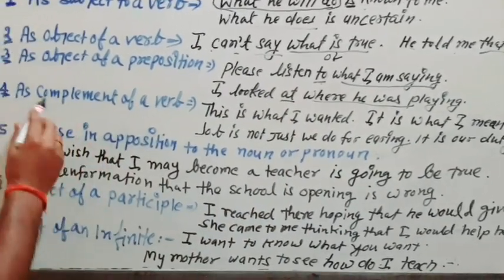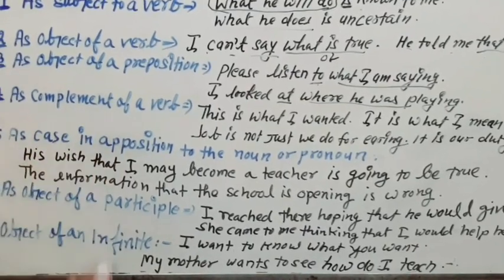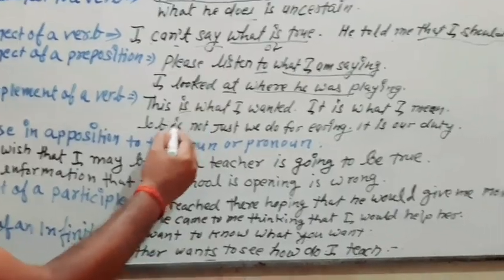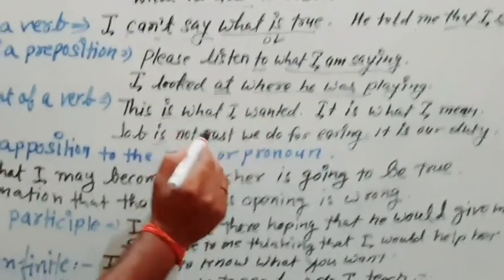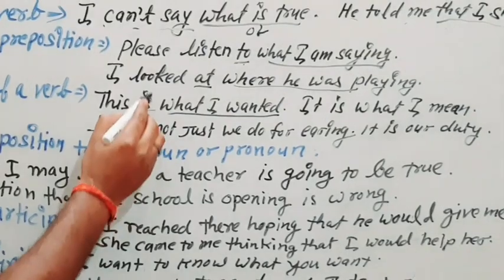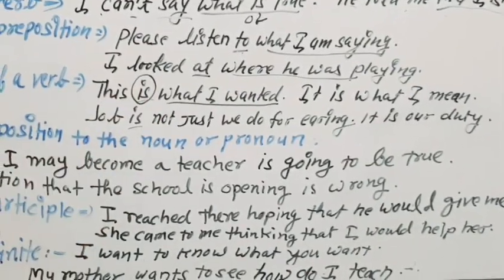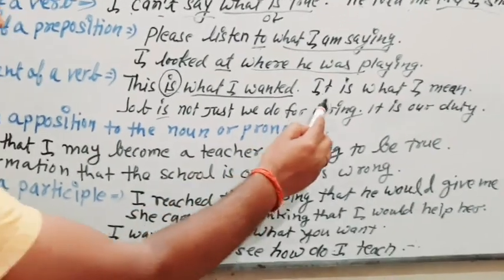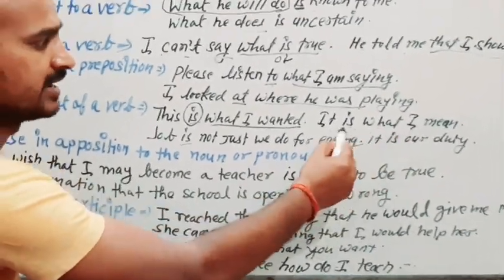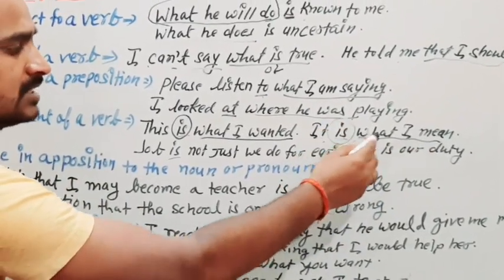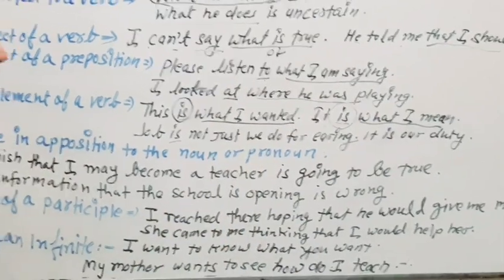Okay, now a complement of a verb. A complement is something that comes after a helping verb to complete the sentence. This is what I wanted. So what I wanted is a clause here and it's coming after this is. So this is a complement of a verb. Okay, it is what I mean. Again you just see, this is a clause and this is coming after this is. That's why it is a complement of this verb.